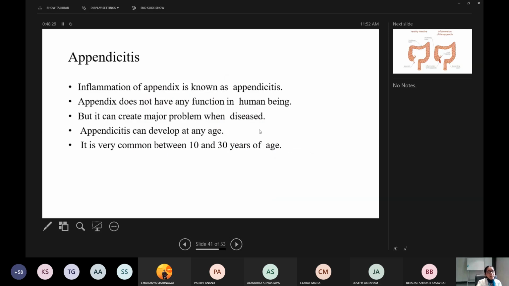Next is one more very important and commonest condition, that is appendicitis. Inflammation of the appendix is known as appendicitis. The appendix does not have any function in human beings, but it can create a major problem when diseased. Appendicitis can develop at any age. It is very common between 10 to 30 years of age. Detail is not my topic. If you are interested, you can read. I am just introducing these terminologies to you.